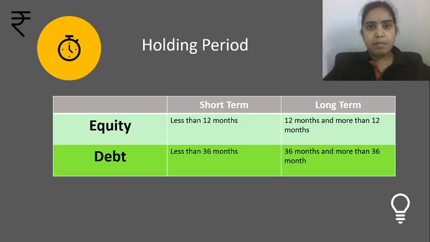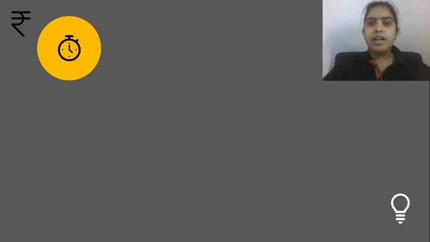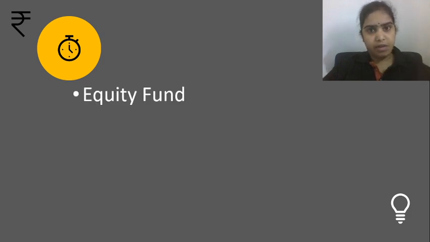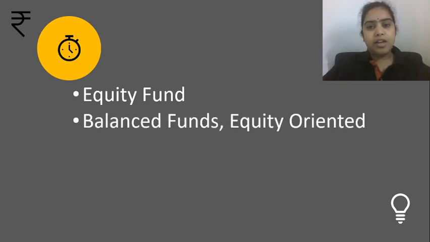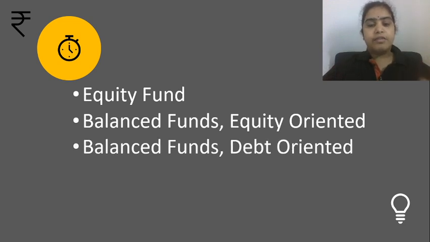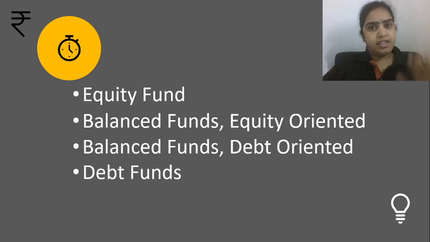So we should always remember, for equity the short-term period is 1 year, and for debt the short-term period is 3 years. So according to it, we will see how the taxation is done. Taxation will be done for 4 different categories. First is equity fund, second is balanced fund. When it is equity oriented, the equity contribution should be more than 65%. If the balanced fund or hybrid funds are debt oriented, then the debt's contribution should be more than 65%. And the fourth category is debt fund.